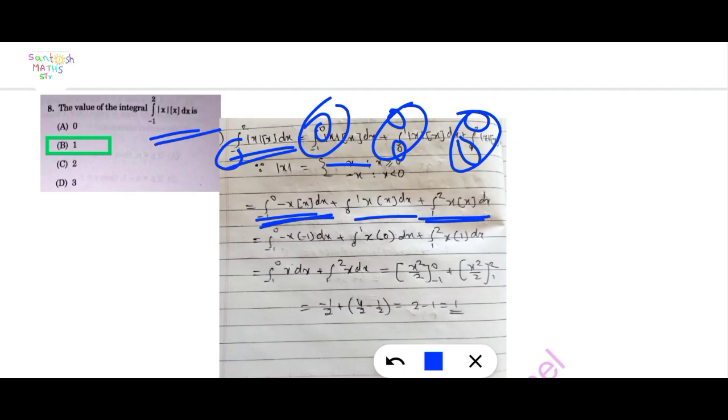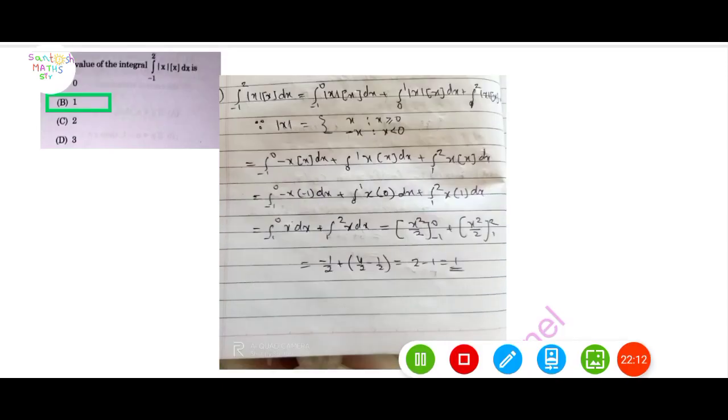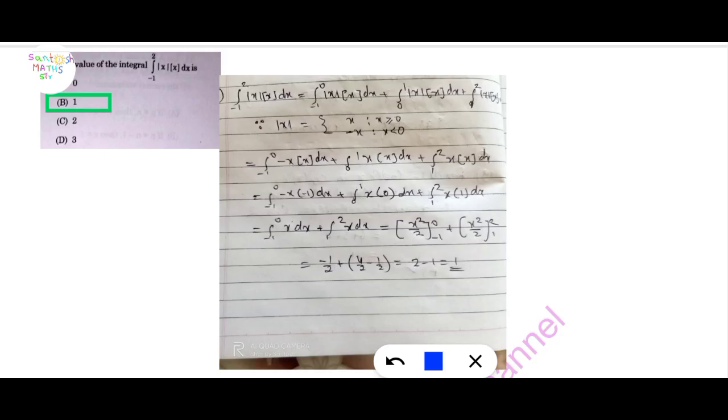And what is the greatest integer function? Here apply -1, 0 and 1, apply integration, and finally we get 1. So option B is the correct one here.